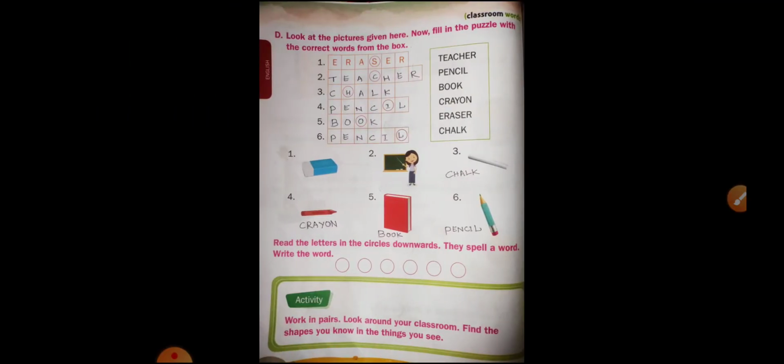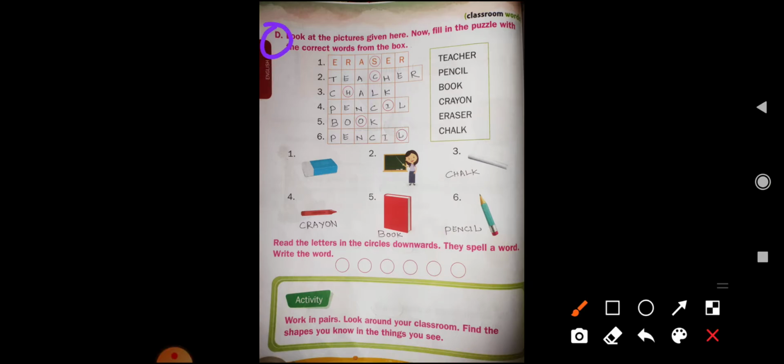So children, now turn the page to number 28. Okay, section D. Look at the pictures given here and fill in the puzzle with the correct words from the box. So children, they have given some words.